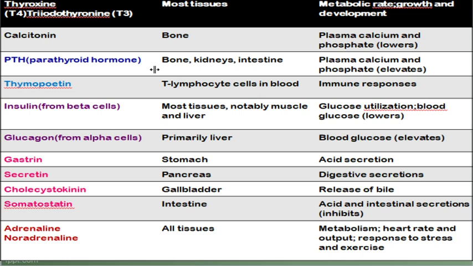Okay. The next hormone is thymopoietin, which is produced from the thymus gland, and this hormone is responsible for inducing the differentiation of T cells or T lymphocytes. Therefore, this hormone plays a vital role in the process of immune responses.